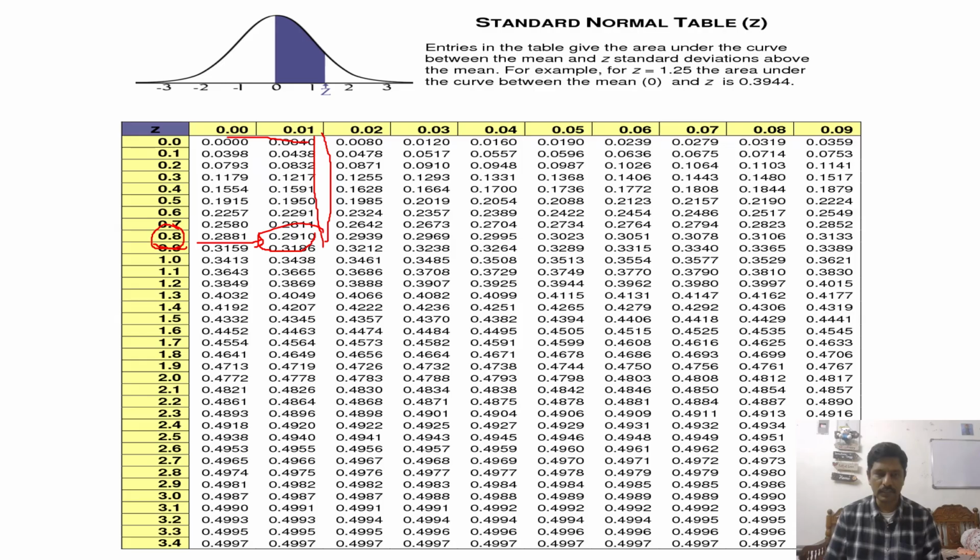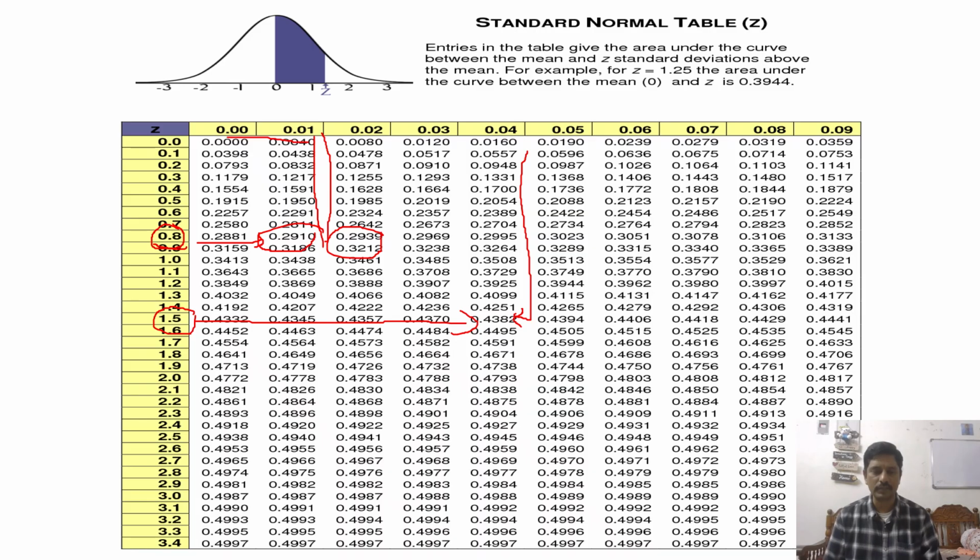For example, if we need to calculate 0.82, this is the value, like that. For example, if we want to calculate 1.54, this is 1.5 and this is 4. So this is the value of 1.54, 0.4382. Is it clear, all of you? Like that we will get all the values from the table.